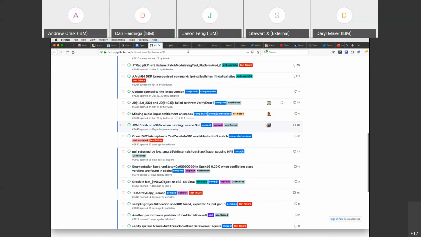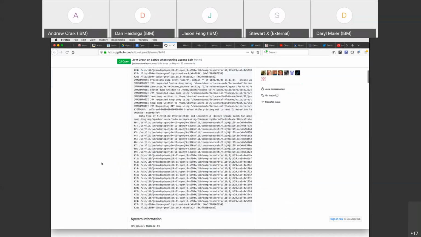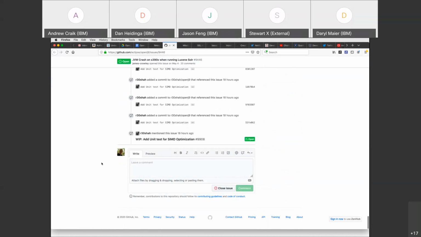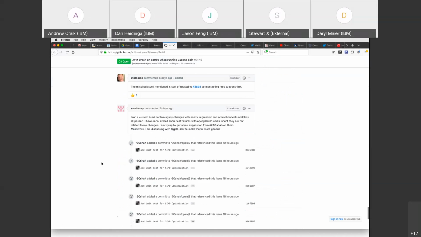Crash running Lucene Solar. So it looks like we have a test being written.